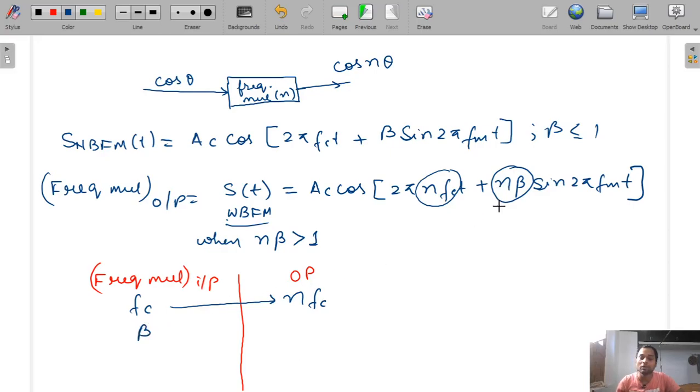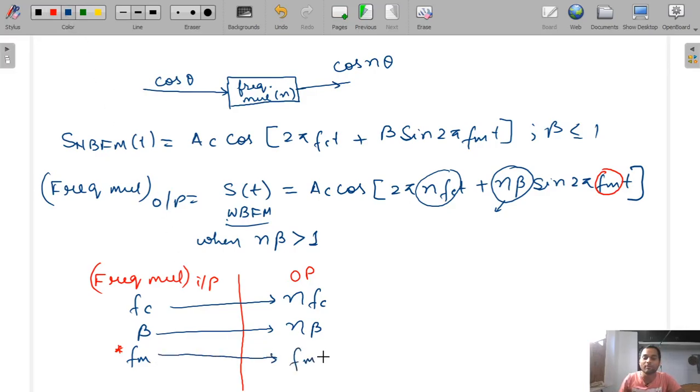The beta value also changes into n into beta. So if they ask you to find beta, you will directly find n into beta. The third part is FM, with a star mark here, because FM is the sinusoidal message frequency, so it is not changing; it remains constant.